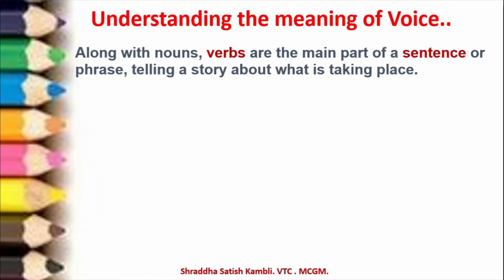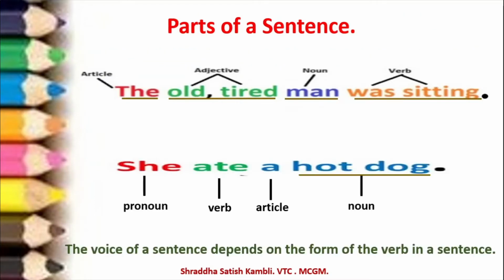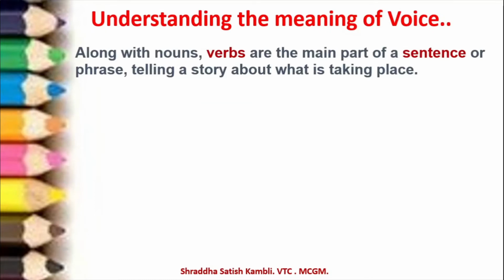So now you just saw in the previous picture that in every sentence, I might leave out the article "the", I might forget to say the adjective. But what is important in a sentence? The noun and the verb are important to convey the meaning of any sentence. Alright, so like we said here, along with the nouns, the verbs are the main part of a sentence or a phrase, which tells you the story about what is taking place in that particular sentence.